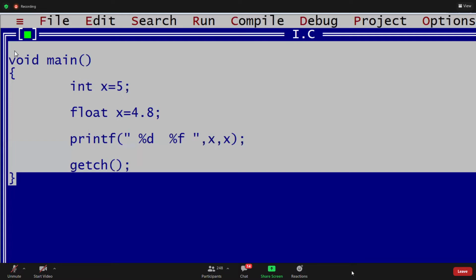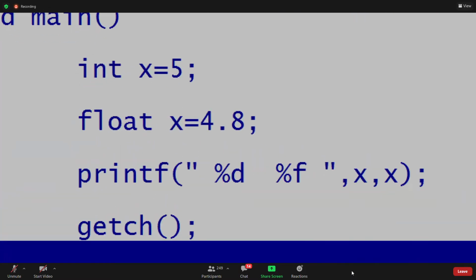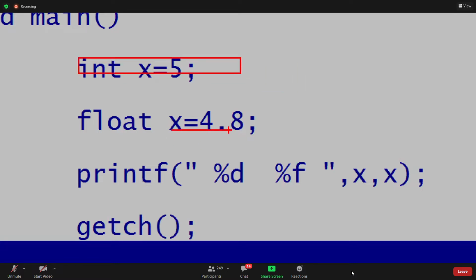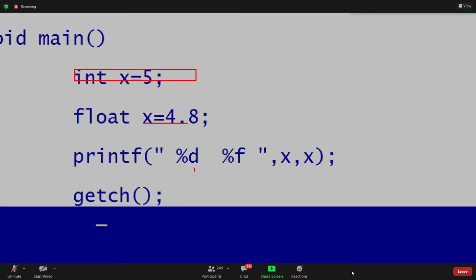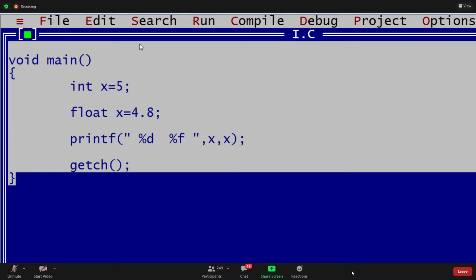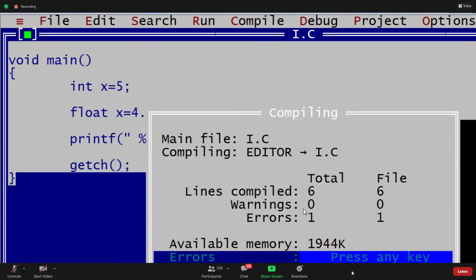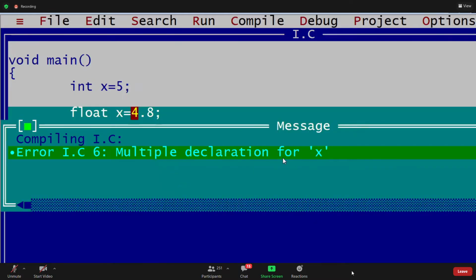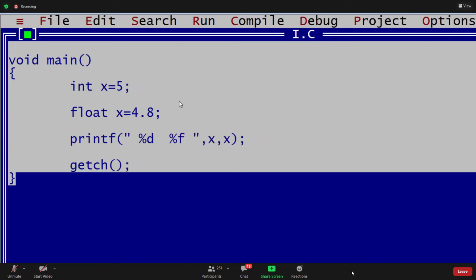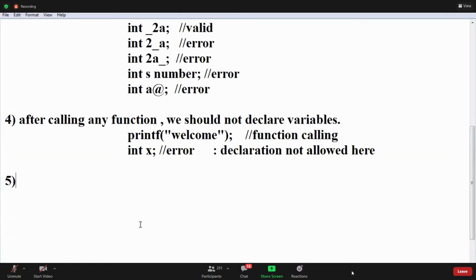We can declare two variables with same name, but when you can do it, that I will tell you. Yeah, int x is 5, float x is 4.5. For example, if the second x overrides the first, then it has to give 5 and 4.5, but it doesn't allow this kind of declaration. Why it won't allow, guys? Redeclaration of variable. See this, if we compile, one error is showing multiple declarations for x. Okay, we can't declare two variables with same name and same scope, right?